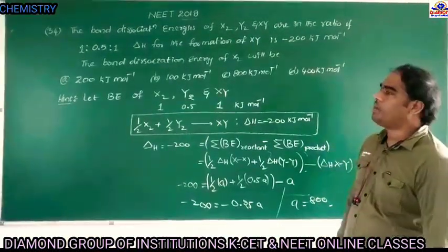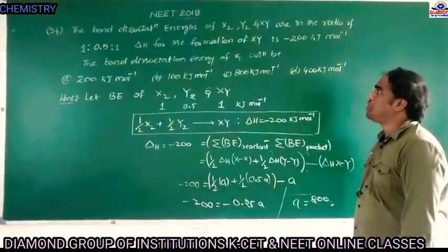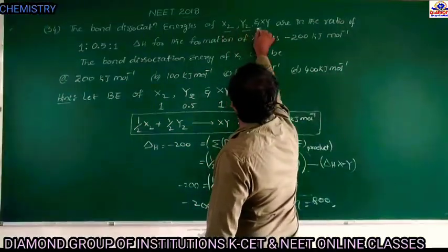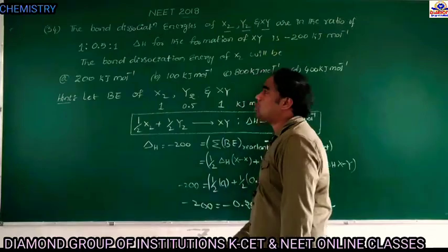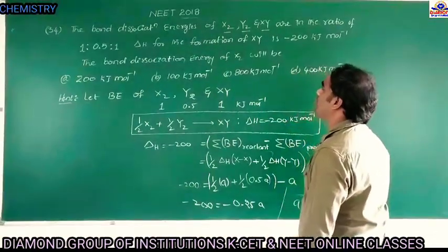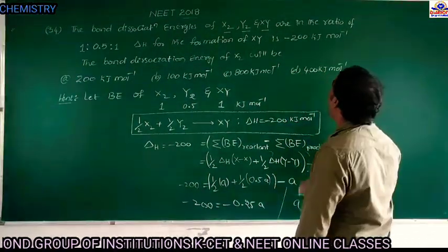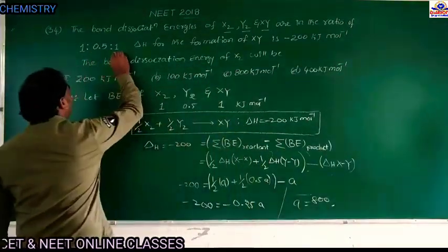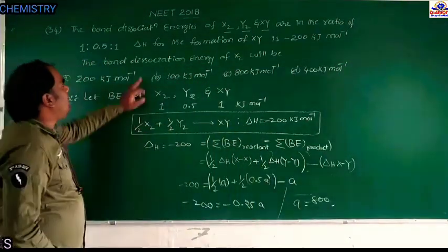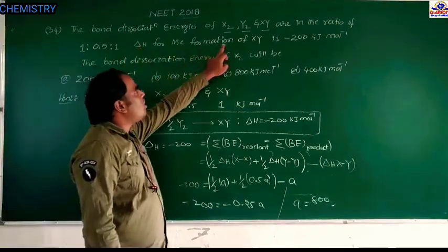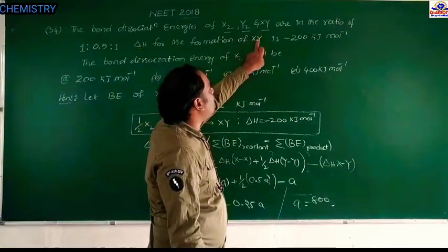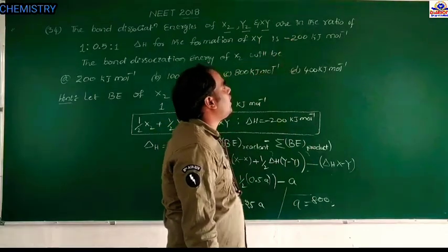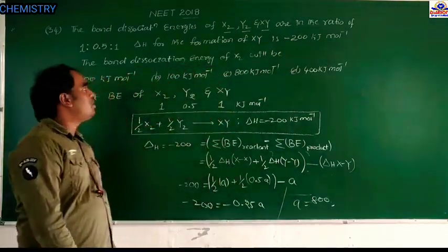Question number 34. The bond dissociation energies of X2, Y2 and XY are in the ratio of 1 is to 0.5 is to 1. Delta H for the formation of XY is minus 200 kilojoule per mole.